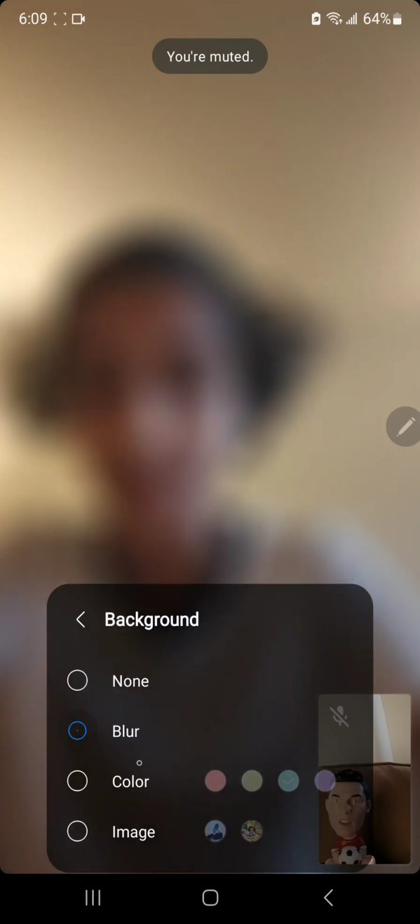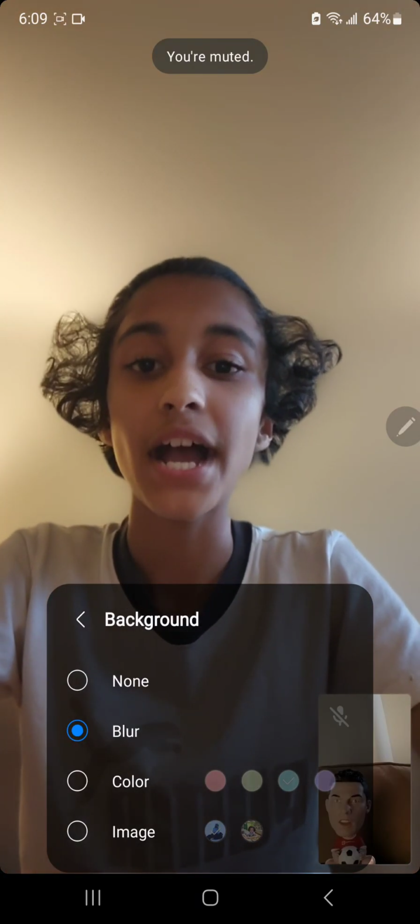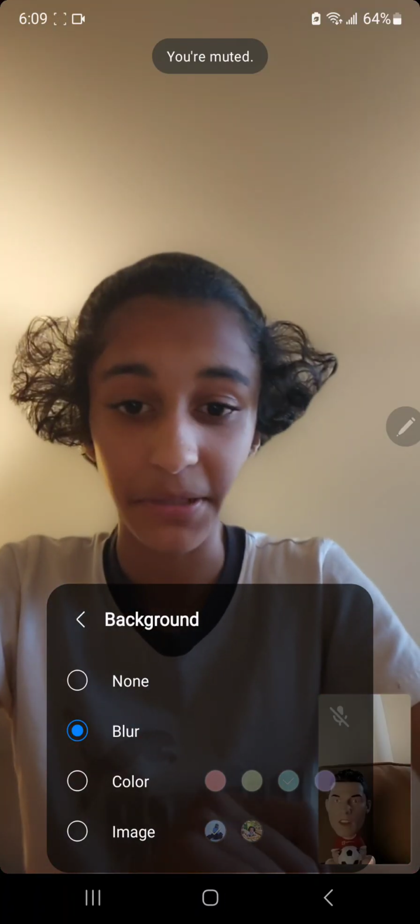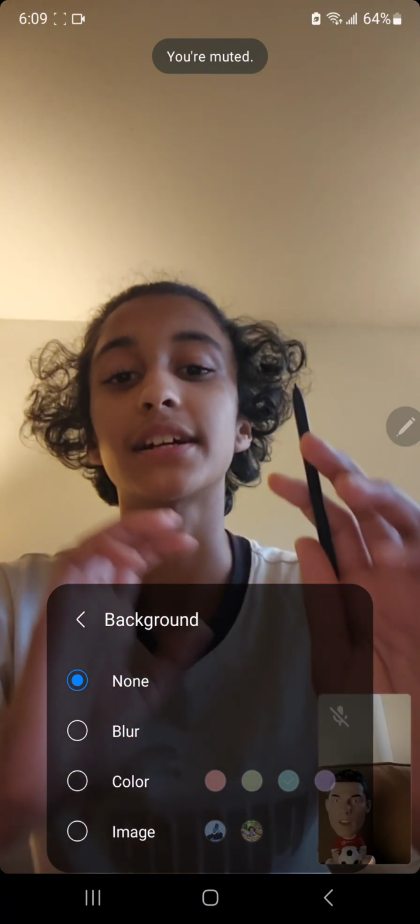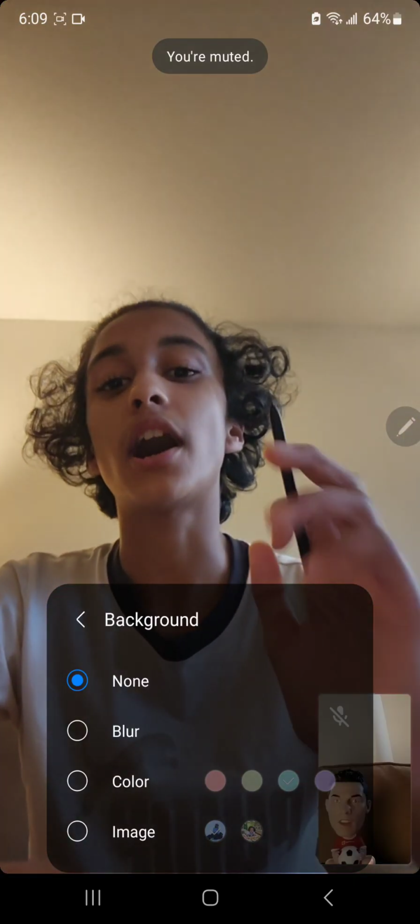So we can click blur to get a background. And to get rid of the background, you're just going to simply press none. And there you go. That's how you get a background on a Samsung Galaxy.